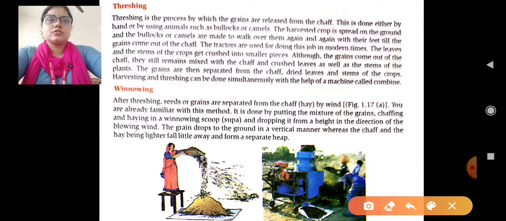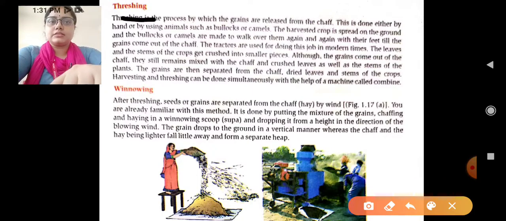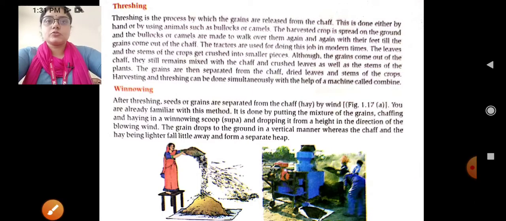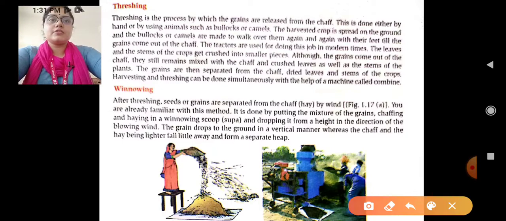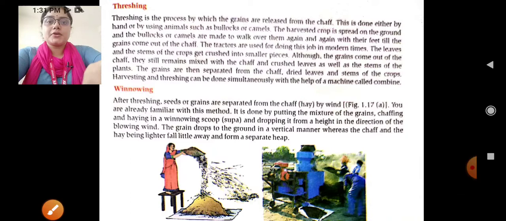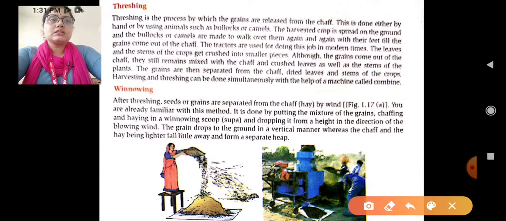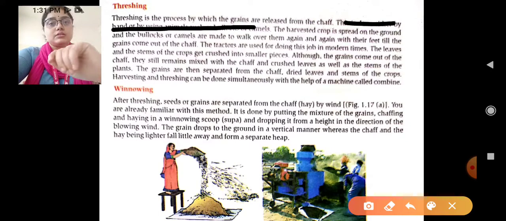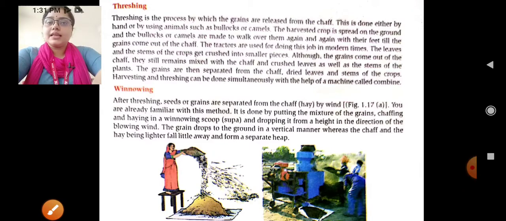Okay, what does threshing mean? Threshing is the process by which the grains are released from the chaff. We are just releasing the grains from the chaff through the process of threshing. This is done either by hand or by using animals such as bullocks and camels. It completely depends on whether you are doing threshing with the help of hands only, or with the help of animals.